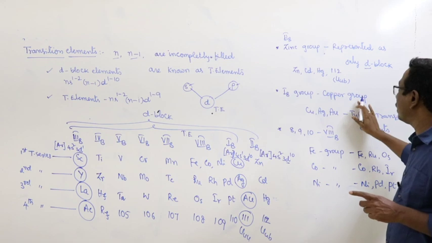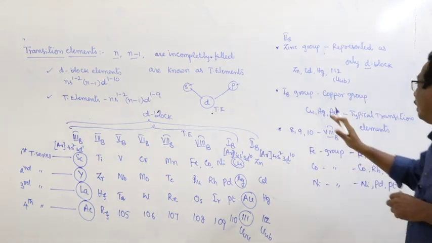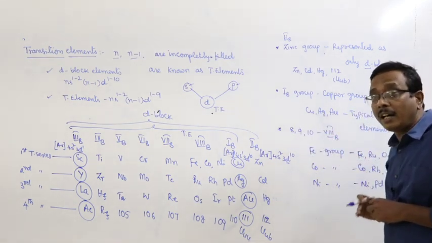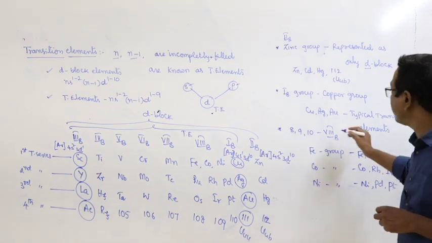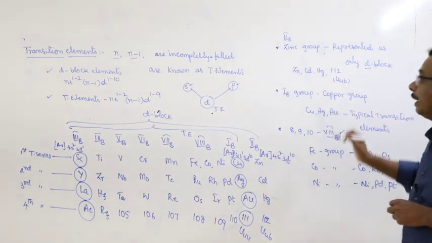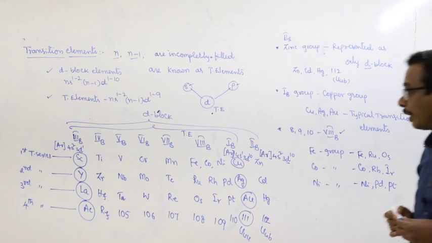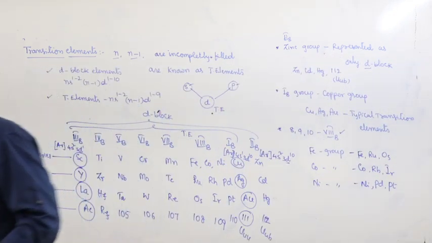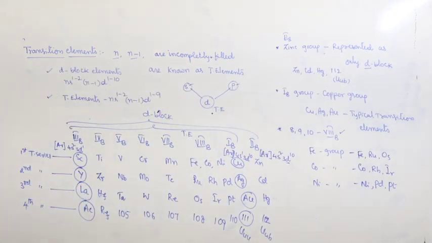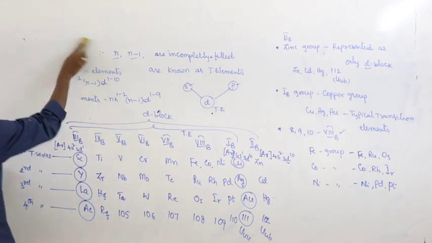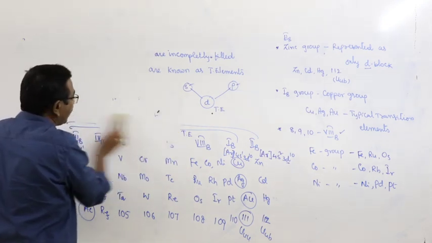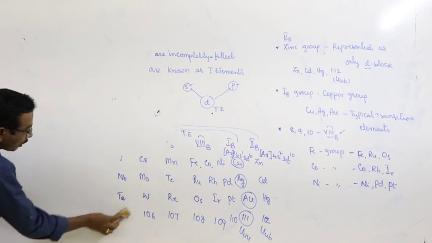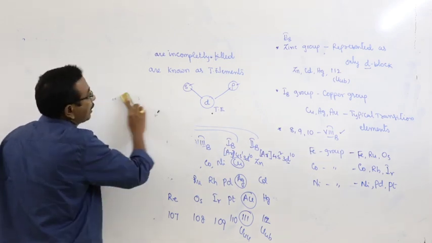First B group elements are known as typical transition elements. And 8th, 9th and 10th, the iron, cobalt, nickel group elements, are collectively represented as 8th B group elements. But here in transition elements, due to incompletely filled outermost and penultimate shells, they exhibit some peculiar or special properties.